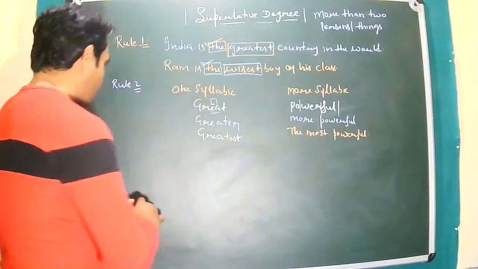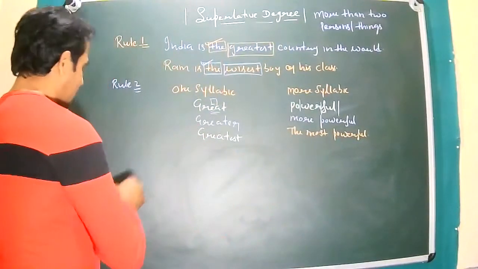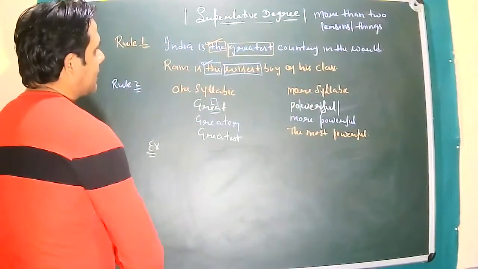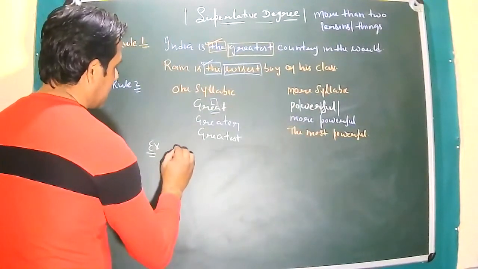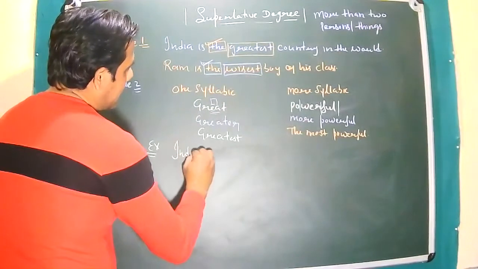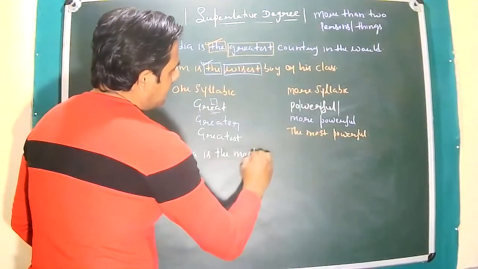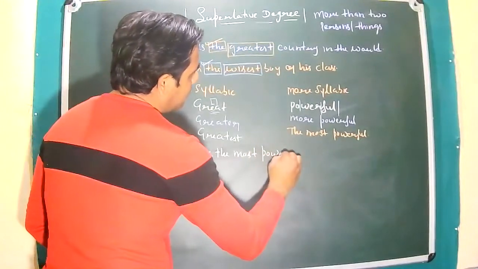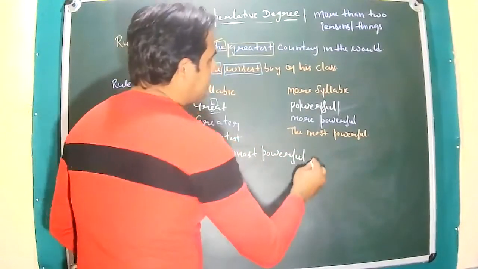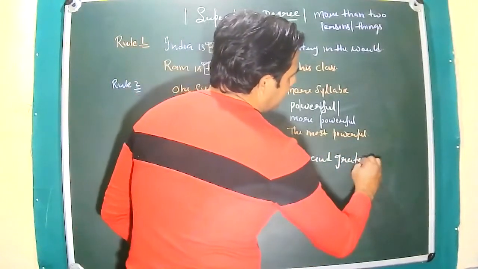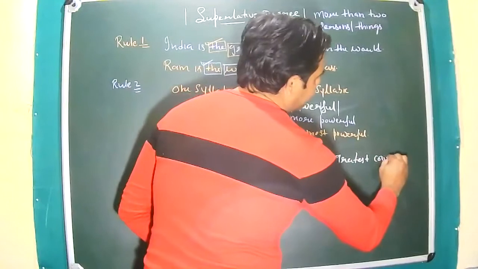Now, if I write one example of this, please have a look at this. India is the most powerful and greatest country in the world.